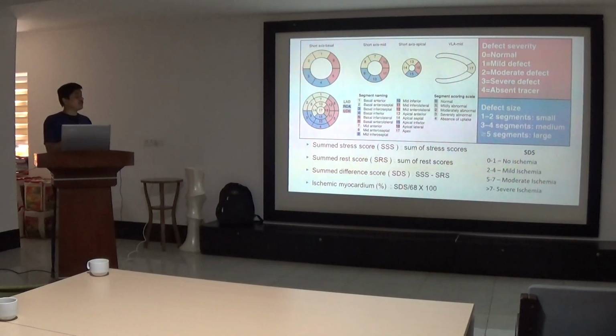So the difference between SSS and SRS is actually the ischemic myocardium, because on stress those segments are becoming ischemic. If the sum difference score is 0 or 1, it is no ischemia, 2 to 4 is mild ischemia, 5 to 7 is moderate ischemia, and more than 7 is severe ischemia. So this is how the SPECT MPI is interpreted.